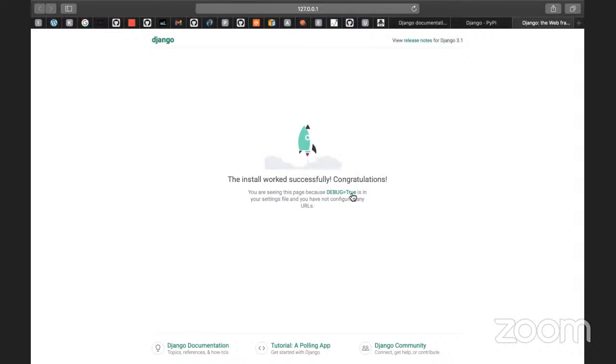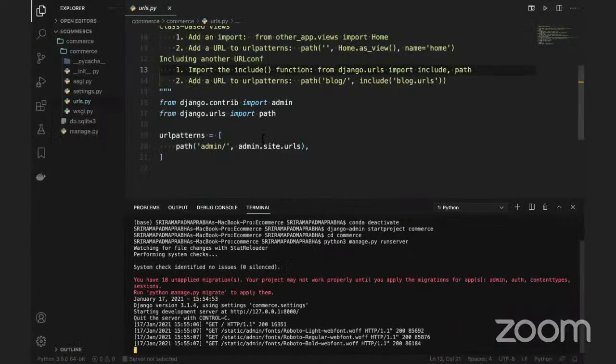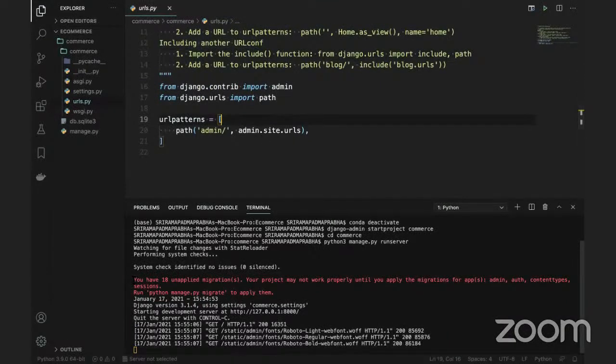And this is with debug equal to true. This means that you set up the application correctly and Django is installed correctly without any issues. Whenever you see this screen, Django is installed successfully. I'll go back to Visual Studio Code, and you can see you have 18 unapplied migrations.